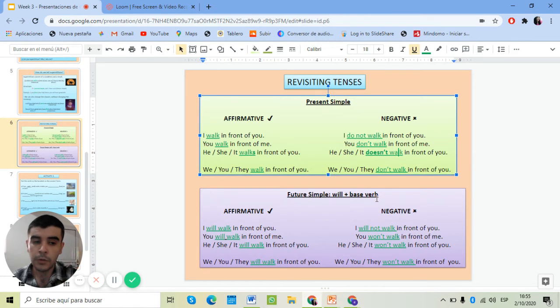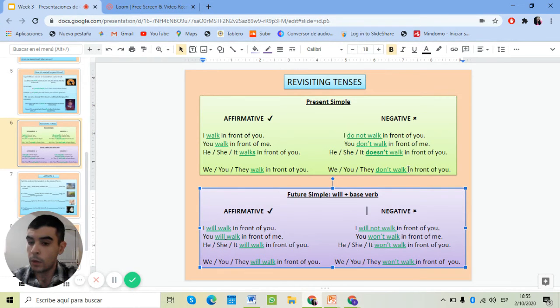And for the future, it is very simple because in all the instances we only have to add the auxiliary will and the verb, right? Entonces en el futuro es muy fácil porque simplemente el verbo lo dejamos como está, pero antes le agregamos la palabra will, si es afirmativo. And if it goes in the negative, we have to add will and the word not, like here, right? So this was a very short revision of this topic, right?